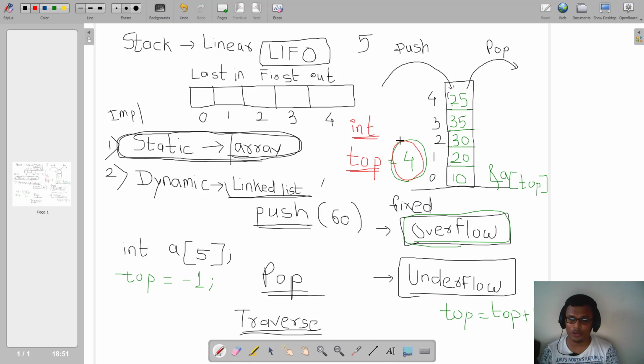So while doing a push, first I will check that if the value of top is 4, then I need to give a message to my user that it is stack overflow. Otherwise, if it is not 4, so if it is say 3 or 2 or 1 or 0 or -1, then the logic remains the same: you will do top is equal to top plus 1 and you will scan the element at A of top. Are you getting this? Okay, so this is how we are going to implement the logic for push.